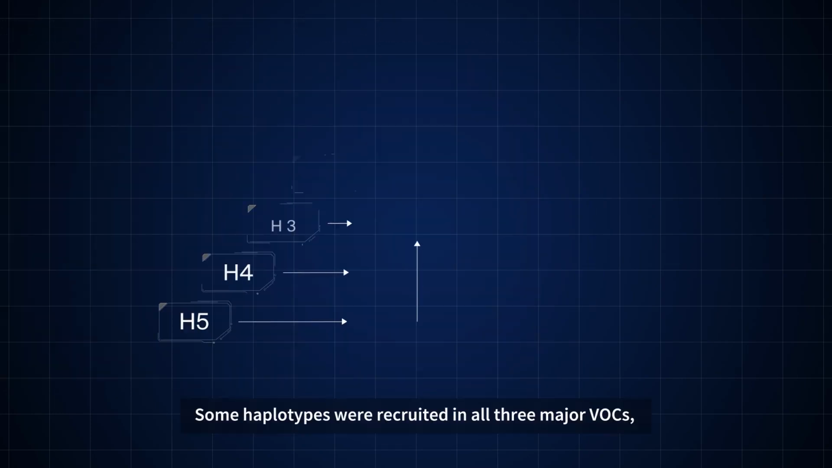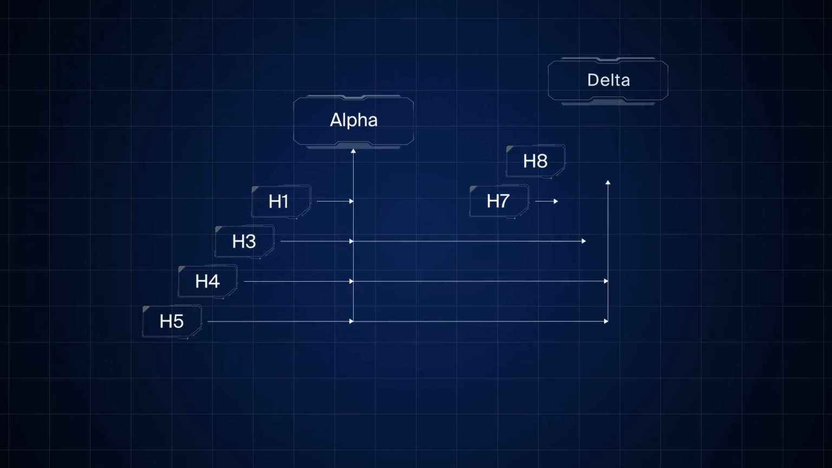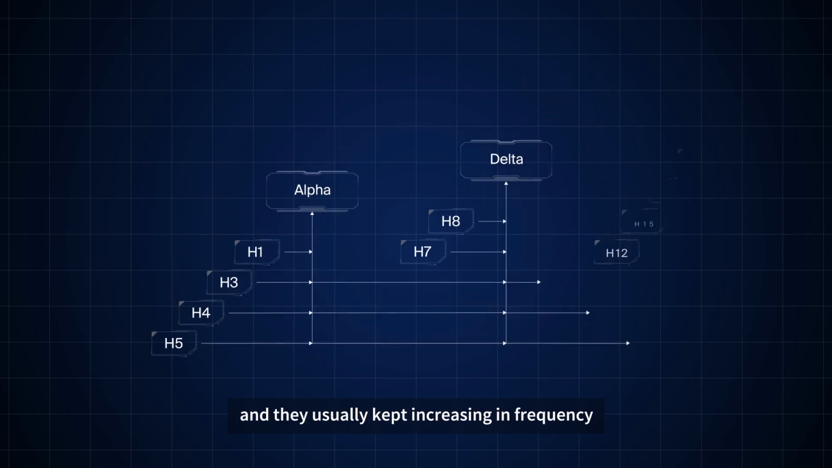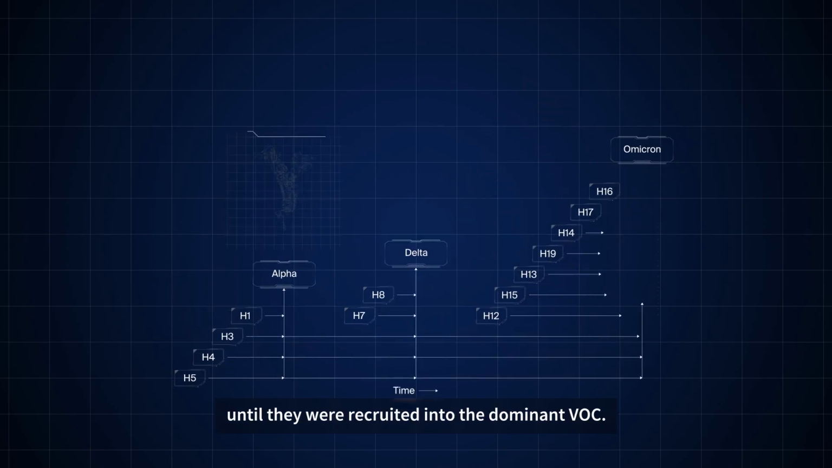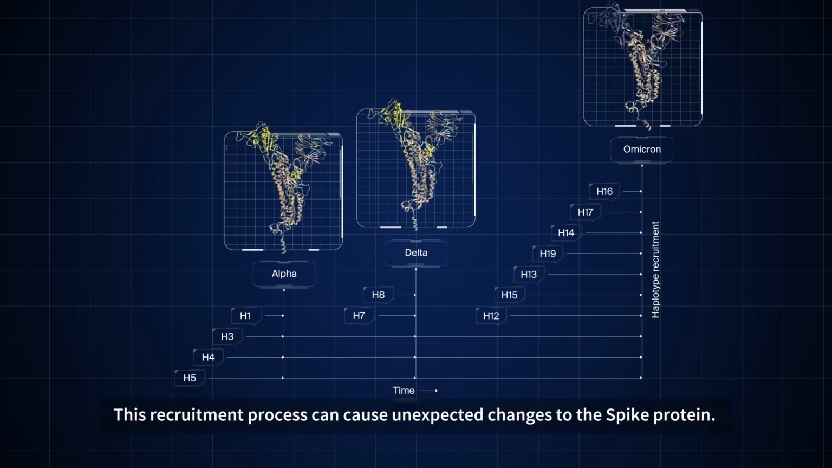Some haplotypes were recruited in all 3 major VOCs, whereas others were not. The haplotypes existed long before the VOCs, and they usually kept increasing in frequency until they were recruited into the dominant VOC. This recruitment process can cause unexpected changes to the spike protein.